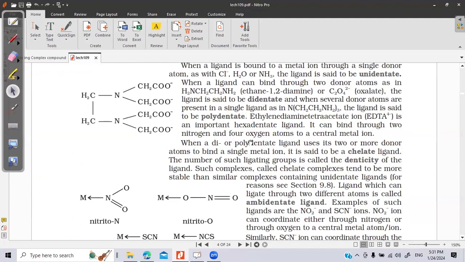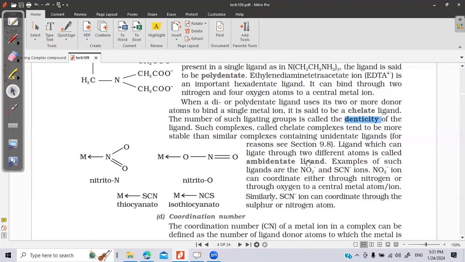Polydentate ligand, EDTA. The full form of EDTA has been asked in the board exams several times. So remember that this is ethylene diamine tetraacetate, EDTA. What are chelates? Chelate is again a very important question which has been asked in the board exam. Denticity is again not much important, but we should know monodentate, didentate. Ambidentate ligands is a frequently asked question. Ambidentate means more than one donor site in the same ligand.